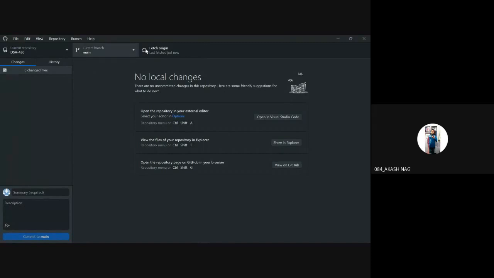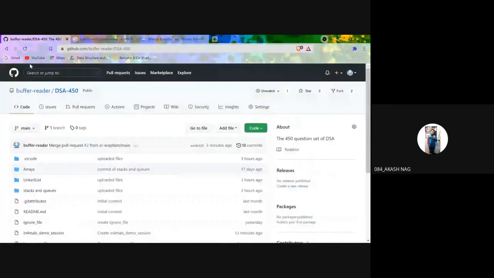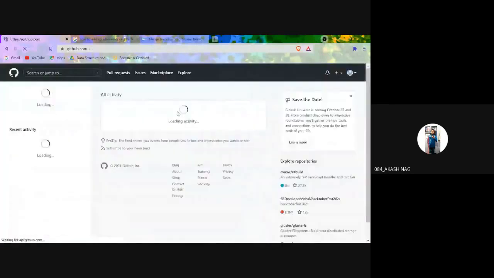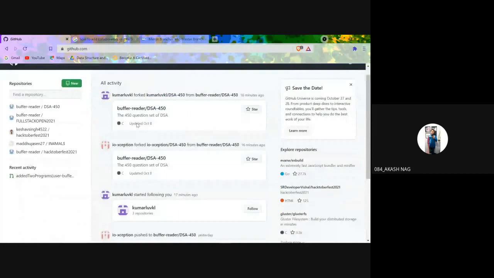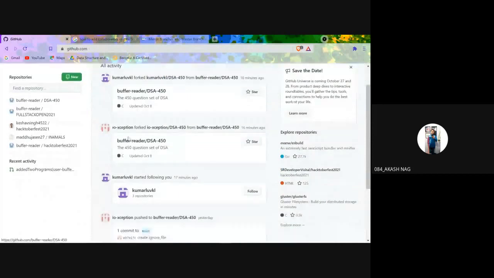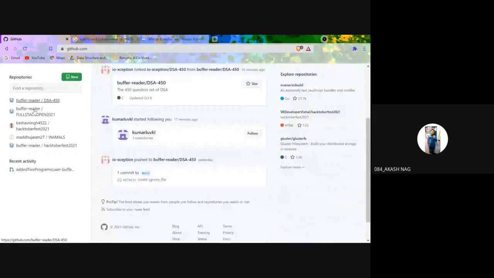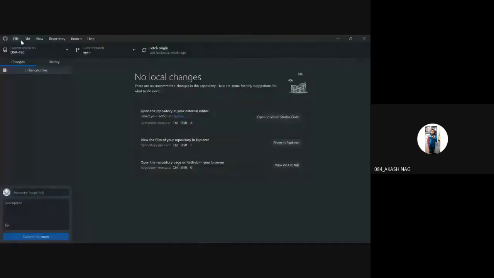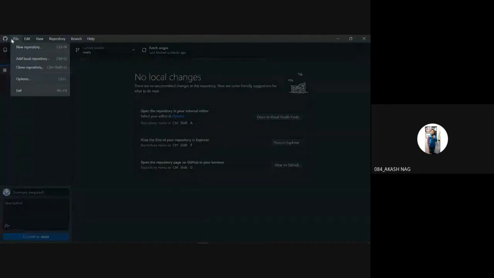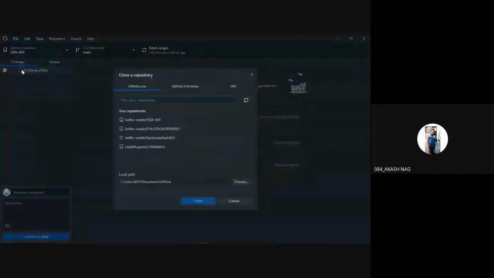See, I have logged into my account called Buffer Reader. Buffer Reader has these repositories. Let me take you to my Buffer Reader repository. I have repositories called DSA450, Full Stack Open, and Hacktoberfest. I need to clone a repository called DSA450 into my own system. So see, Buffer Reader DSA450. I need to clone this repository.